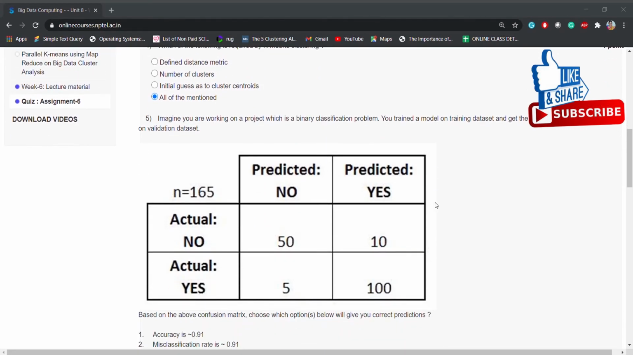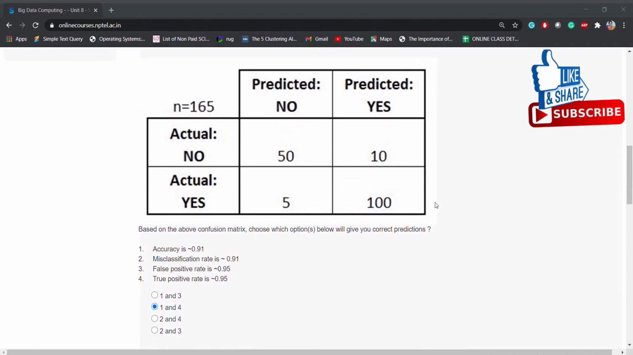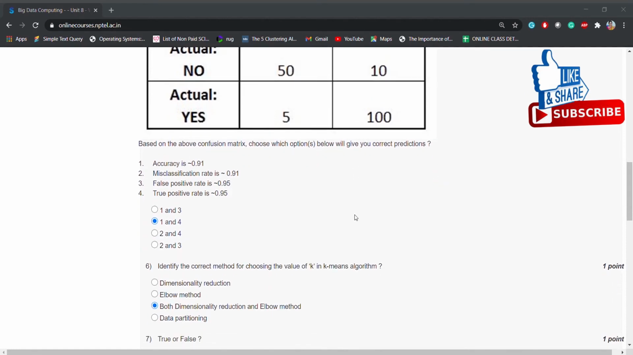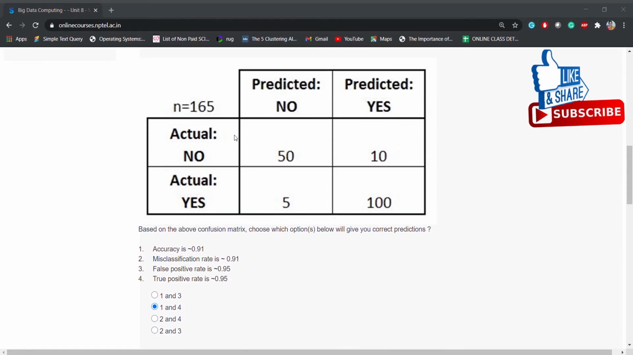Imagine you are working on a project which is a binary classification problem. You trained a model on training dataset and get the below confusion matrix on validation dataset. So coming to the confusion matrix, n is equal to 165, predicted is equal to no, predicted is equal to yes, actual no, actual yes. So no, no it is 50, no, yes it is 10, yes, no 5, yes, yes it is 100. It means if the actual value is no and prediction is no, that is 50. So this is how you need to read the confusion matrix.